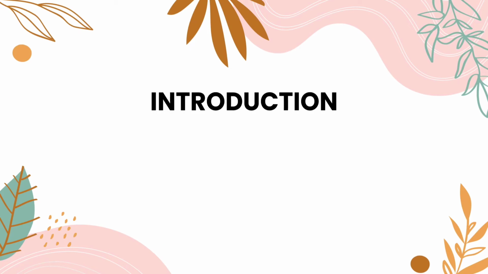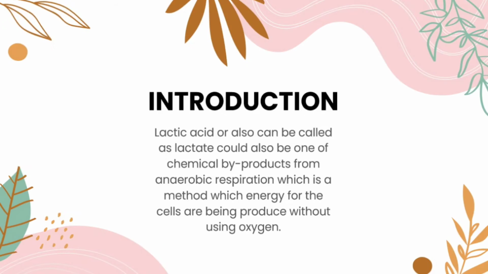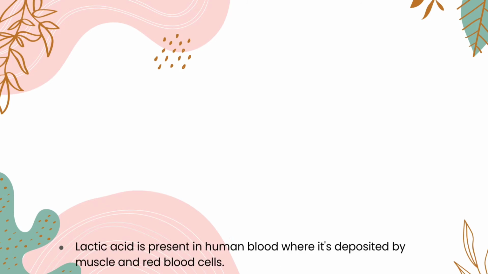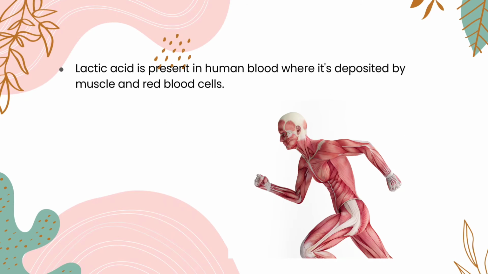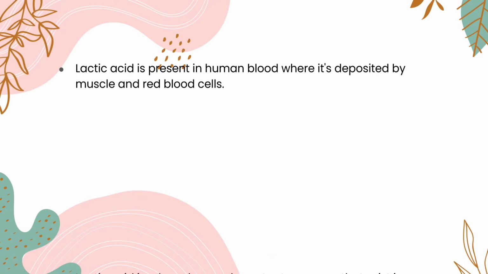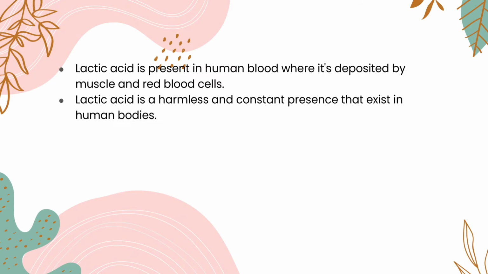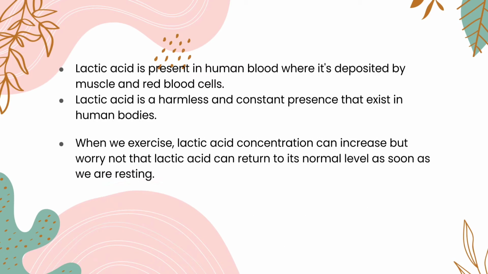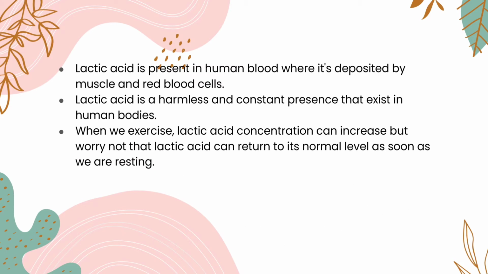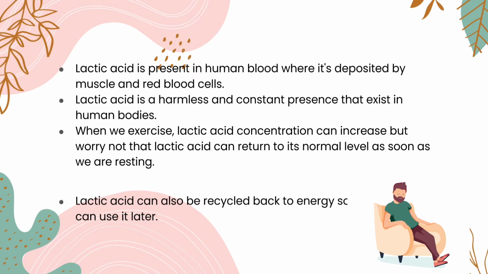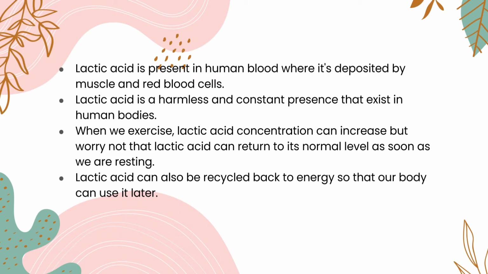Introduction. Lactic acid, or also called lactate, is a chemical byproduct of anaerobic respiration, which is a method by which energy for the cells is produced without using oxygen. Lactic acid is present in human blood, where it is deposited by muscle and red blood cells. It is harmless and constantly present in human bodies. When we exercise, lactic acid concentration can increase, but worry not, it can return to its normal level as soon as we are resting. Lactic acid can also be recycled back to energy so that our body can use it later.